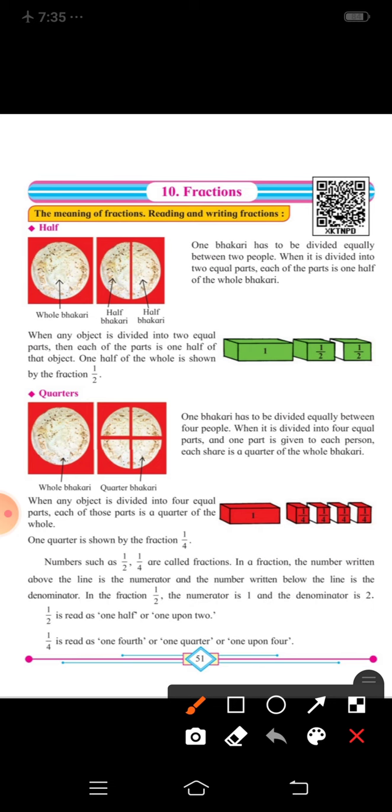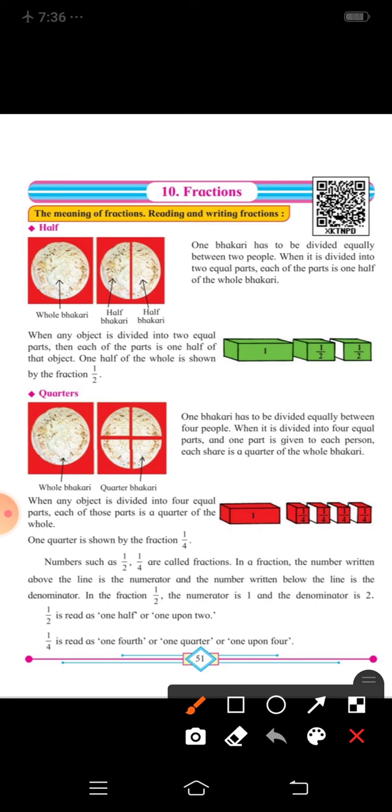For example, in your home also, when you and your brother or sister fight for some food items or some objects, you will ask your mother to divide it equally, correct? Yes. So here also we are going to learn in fractions how we are supposed to divide it equally.